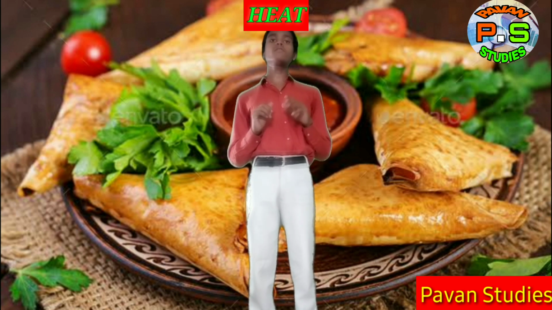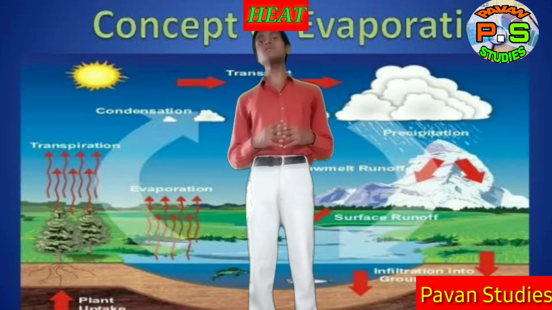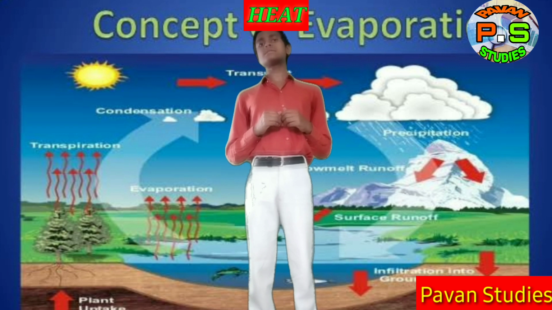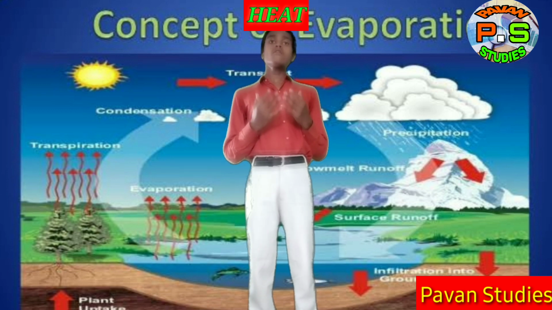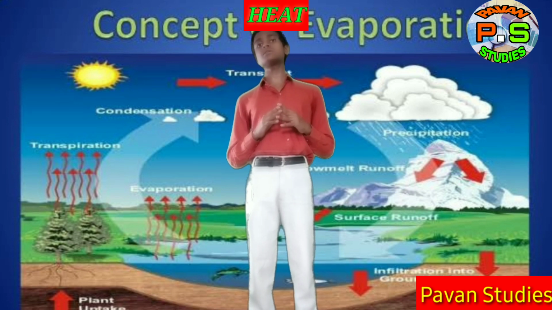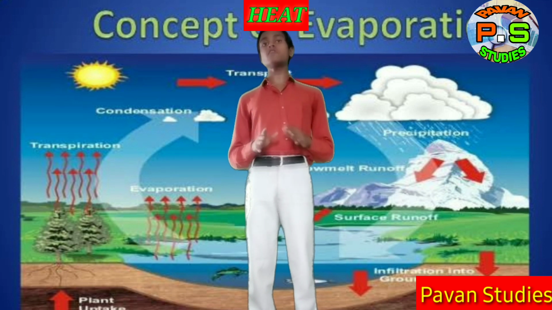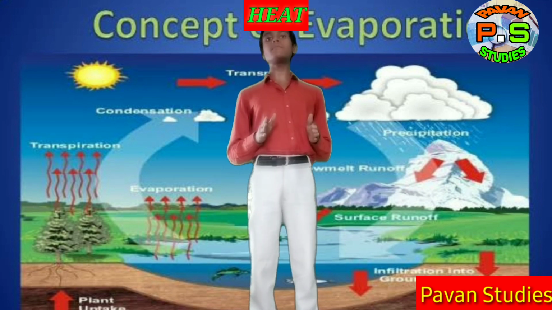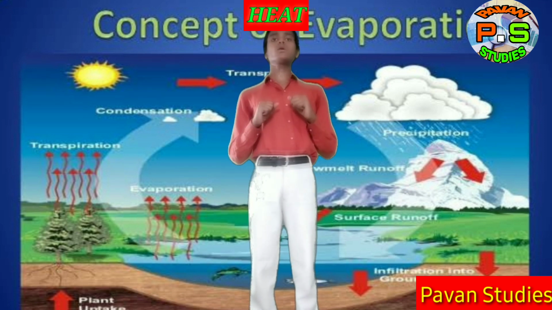Understand? Now we will discuss evaporation. What is meant by evaporation? In simple words, the phase change of liquid to gas at any temperature is called evaporation. But we are in 10th class, so we need a more advanced definition. The definition of evaporation for us is the escaping of molecules from the surface of a liquid at any temperature, and evaporation is a cooling process.